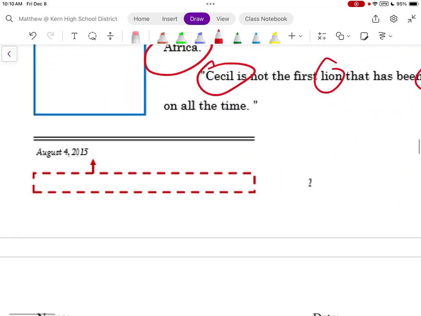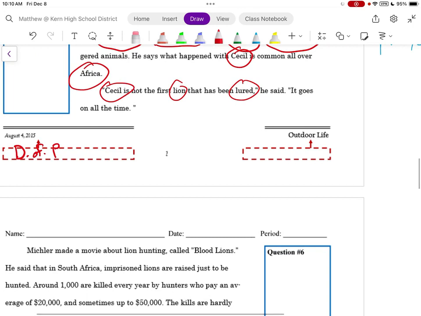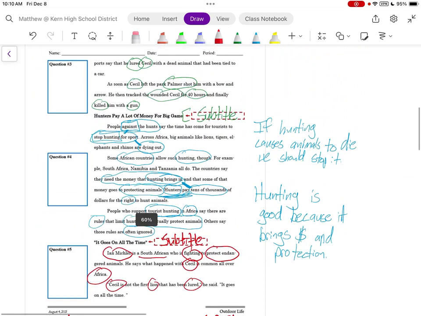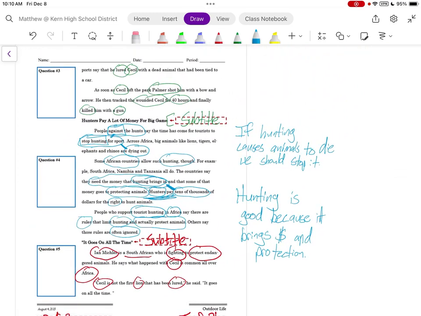Now, I'm going to continue to be lazy. Let's see if I can make this even briefer. This was a date of publication, a D of P, and this is a title of publication, a T of P. Now let's go ahead and see if we can get some questions answered. So, question number 1.